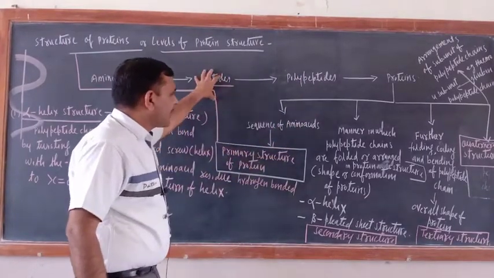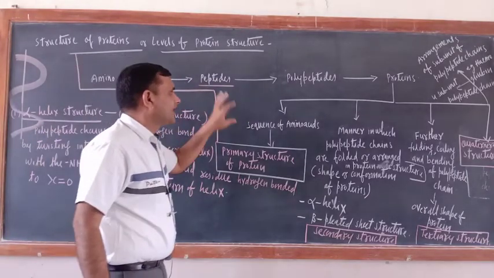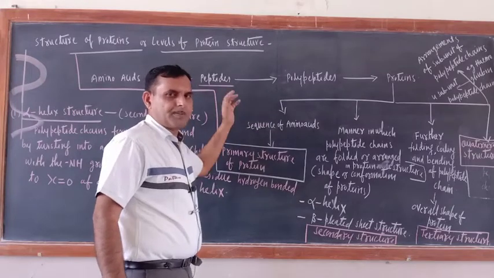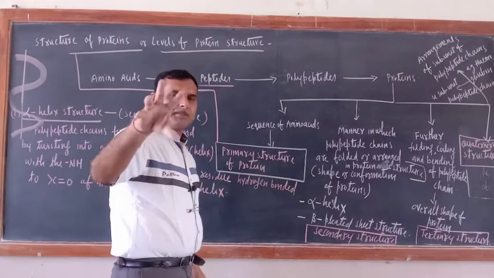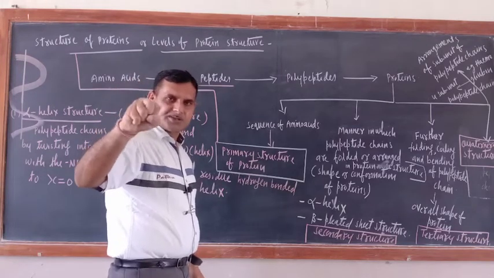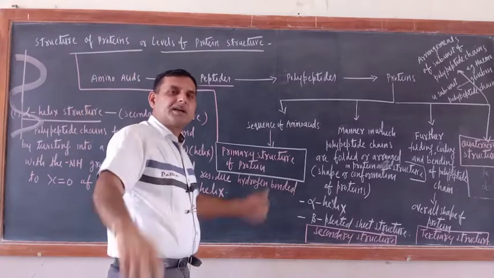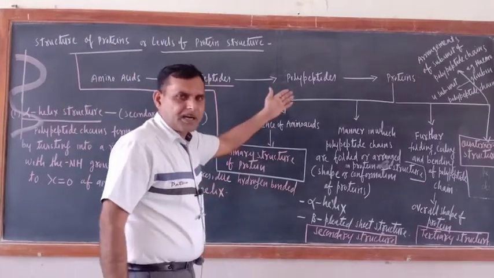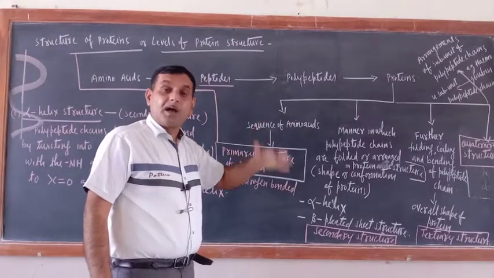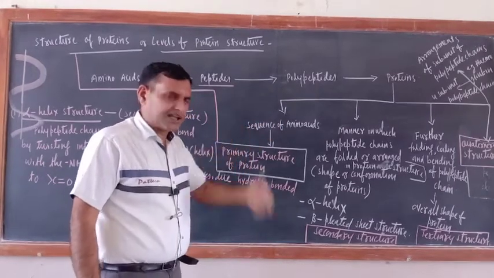Okay, so peptides are a sequence of amino acids in the structure of protein. As I told you, peptide and polypeptide are the same thing. Peptide is the name of the product. When amino acids condense together, and when so many amino acids condense together, it becomes a polypeptide. So a polypeptide is also a peptide, only the number of amino acids is more, or you can say many peptide linkages are there. We can say it like that also.